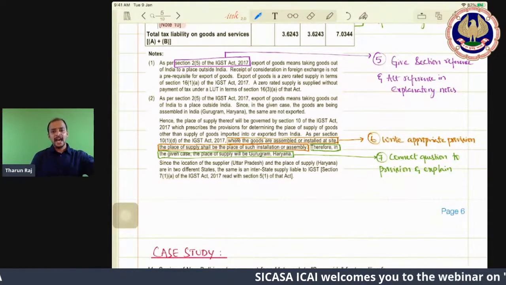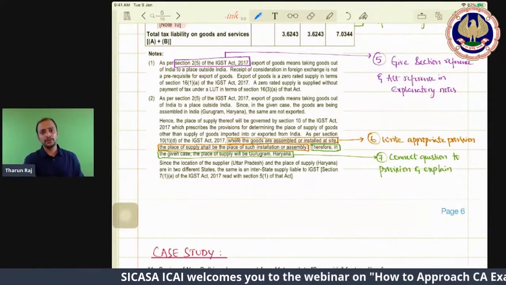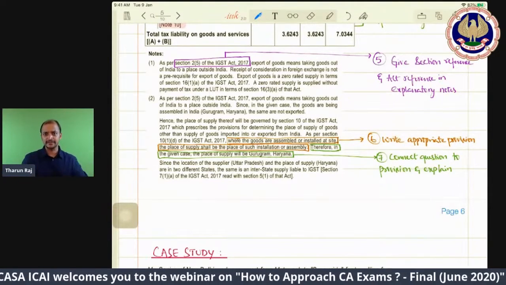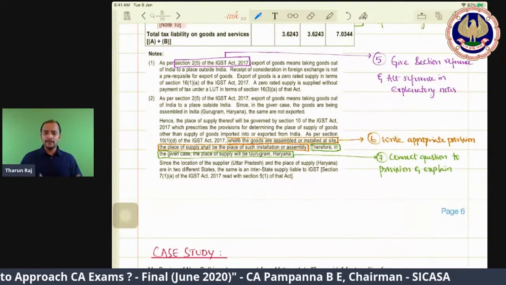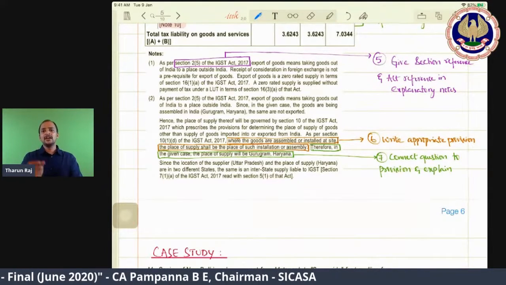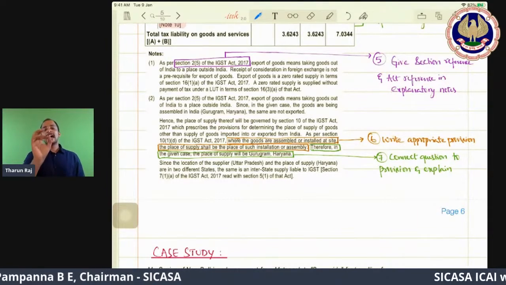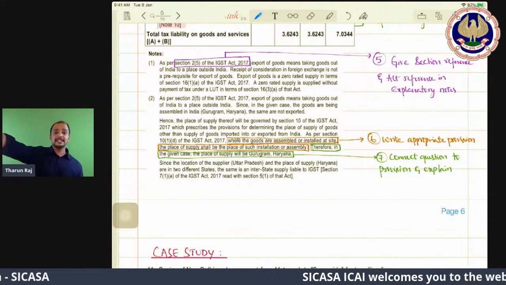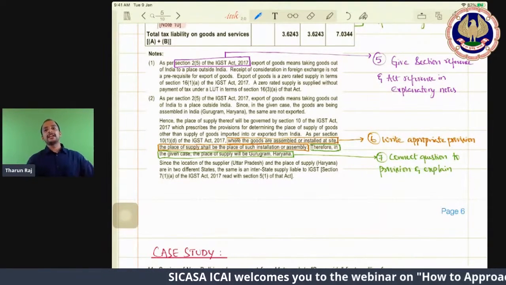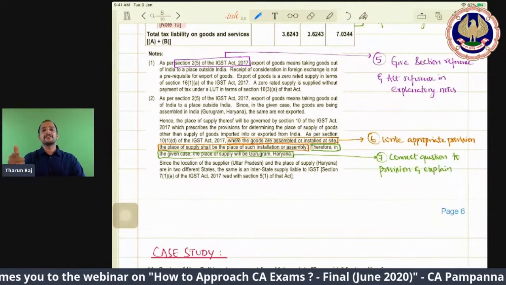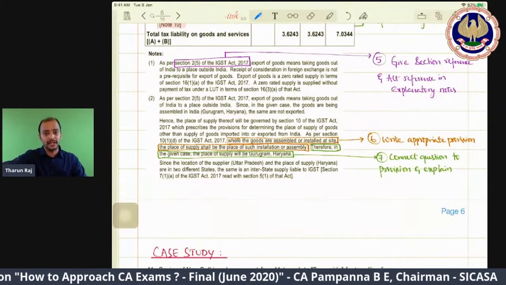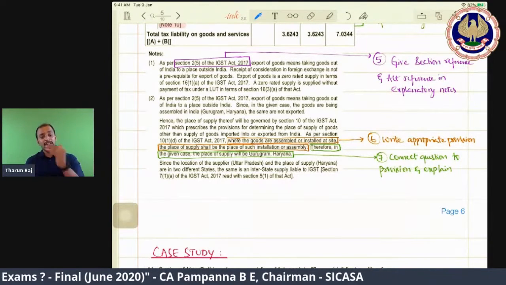So first you need to write as per section 10. 1(d) you don't know, leave it. 1(d) you don't know, subsection 1 you don't know, clause also you don't know. Why bother here? At least remember section 10. Goods place of supply, section 10, as per section 10 of the IGST Act, the place of supply in case of goods assembled or installed at site is the location where such assembly or installation takes place. Therefore, now relate.